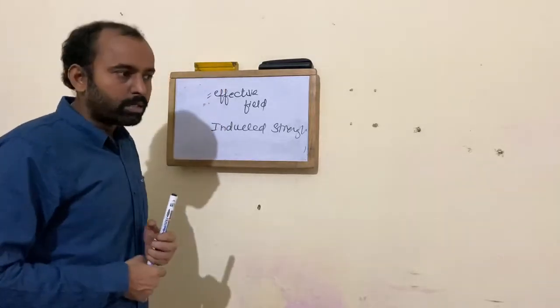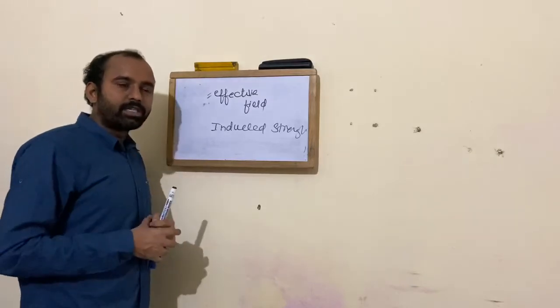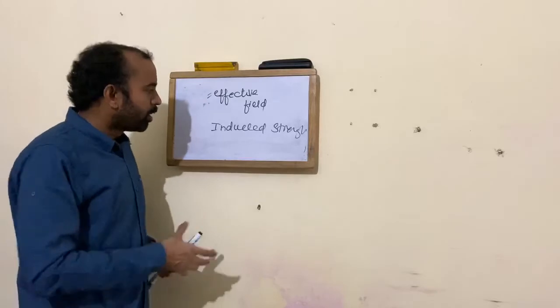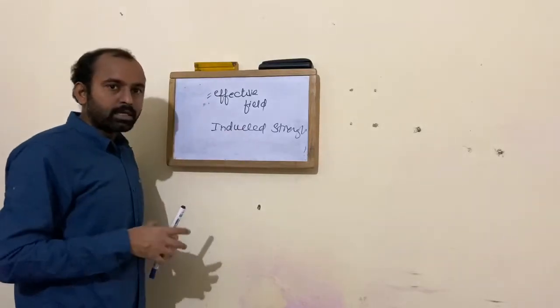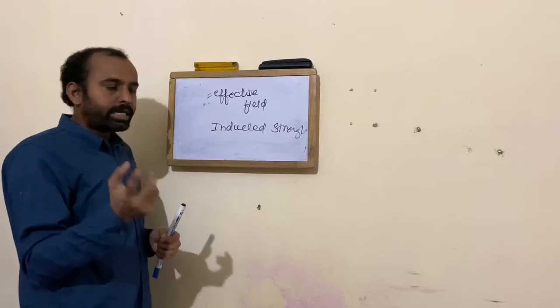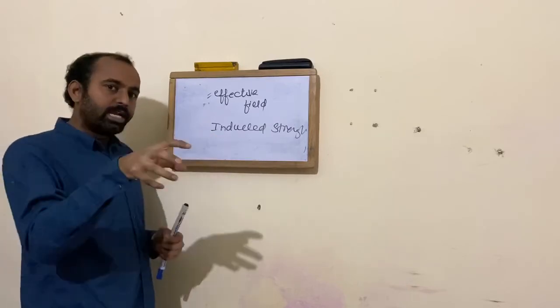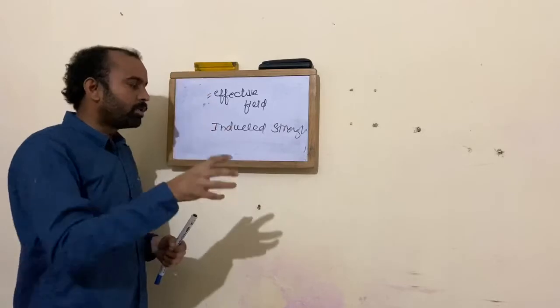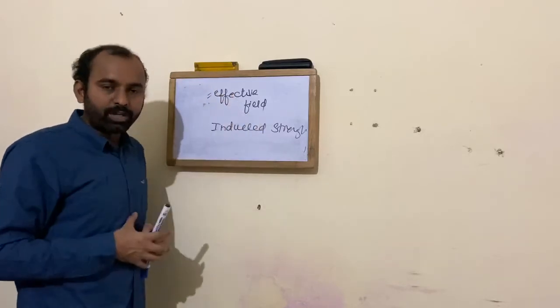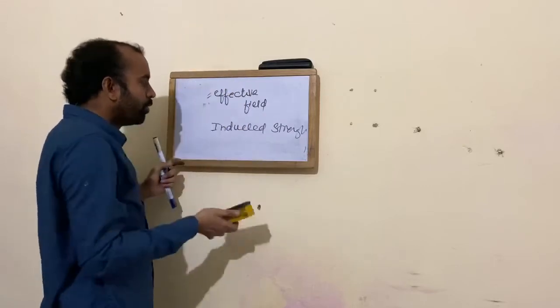So what does it mean? Suppose I apply a fixed radio frequency, the effective field strength absorbed by all the protons is the same, but the induced field strength, that is the magnet, each and every nucleus based upon the electronic environment absorbs different magnetic fields in a certain range, so the induced field strength is different compared to the effective field strength. So this is fundamental information you need to know.